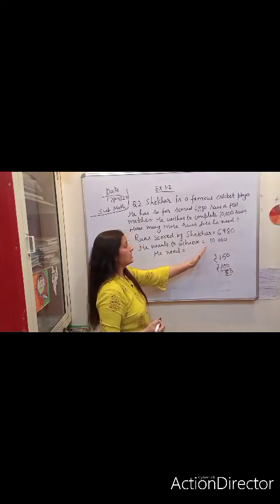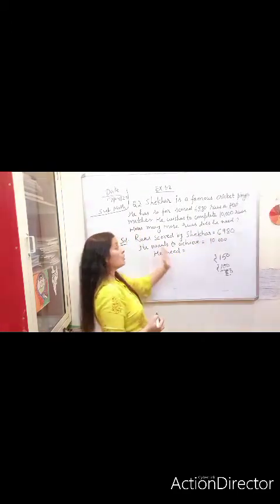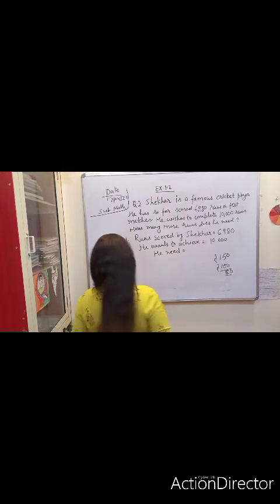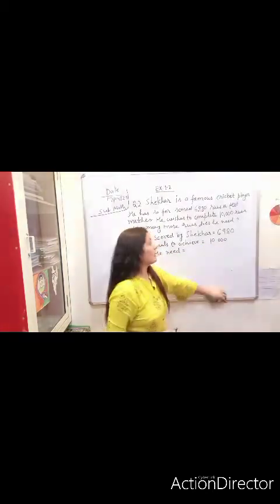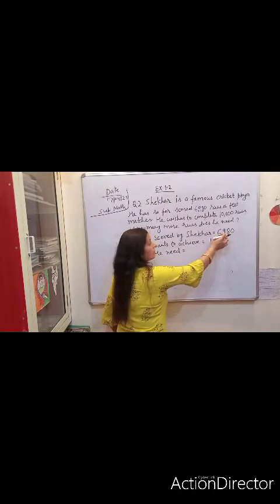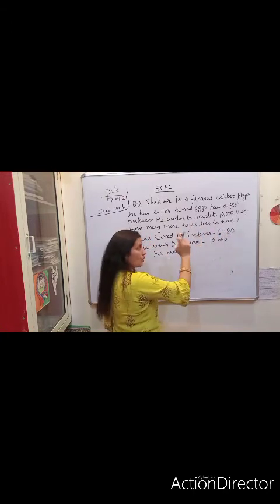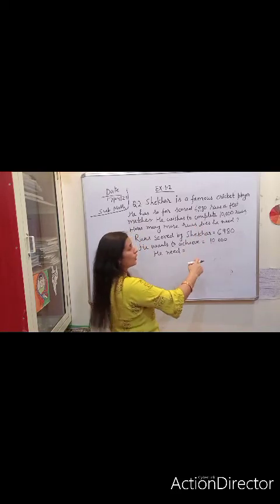The same situation is here. He already scored 6,980 runs, but he wants to achieve this target, 10,000. So what are we going to do here? Simple subtraction, because he has already achieved 6,980 and he wants to achieve 10,000.